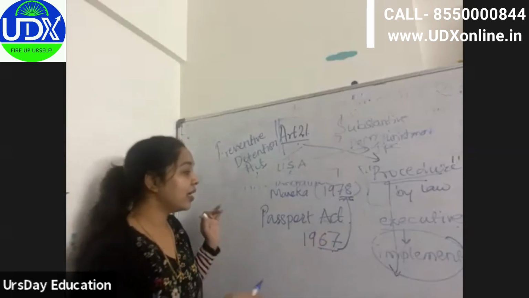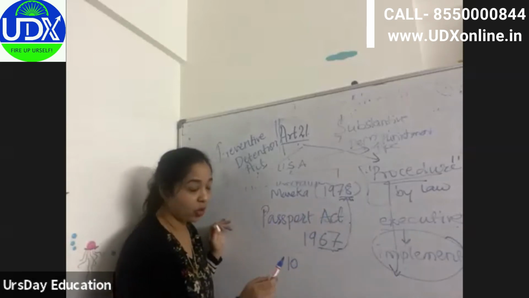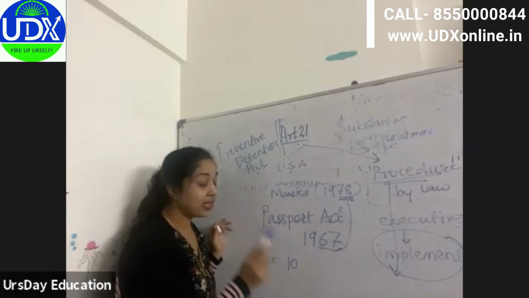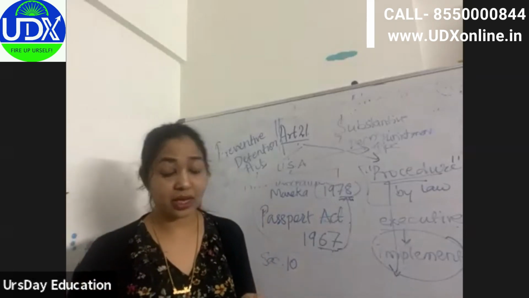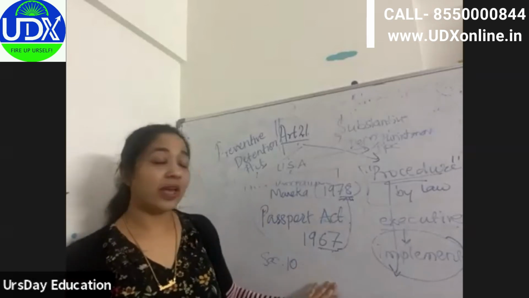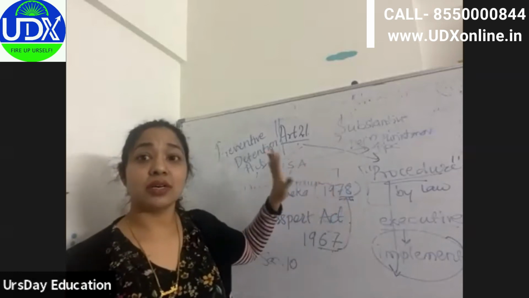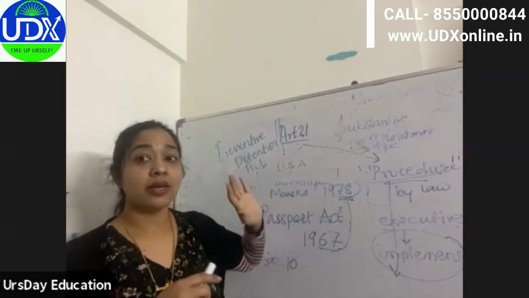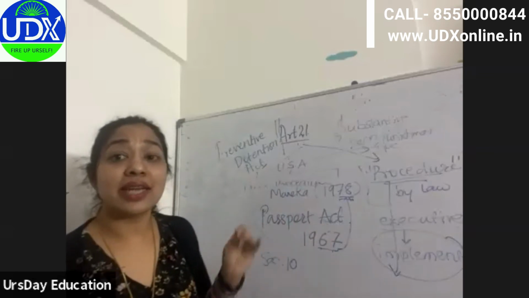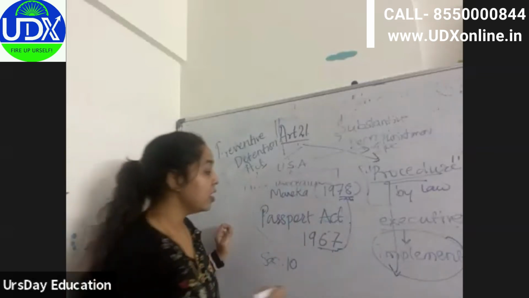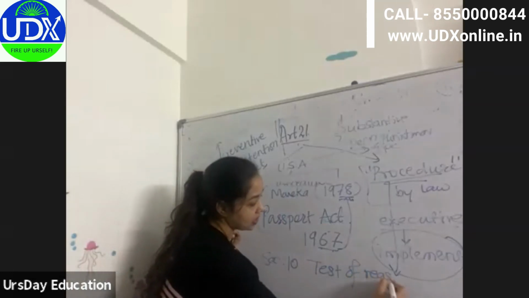Here it was not the whole Passport Act, but Section 10, if I'm not wrong, under which they could do it in the interest of the public. So when this case came to the court, the Supreme Court said that any law must pass the test of reasonableness. The test of reasonableness means due process.